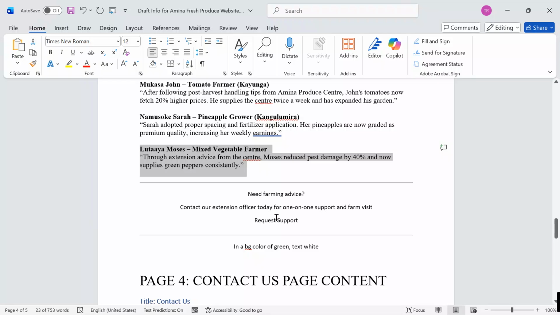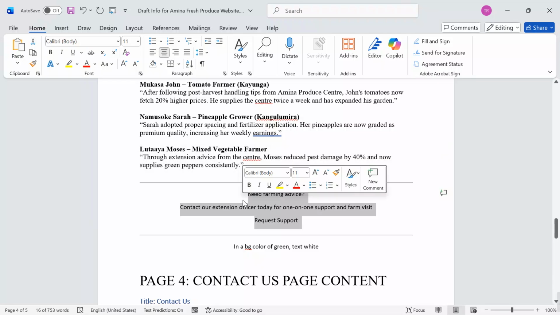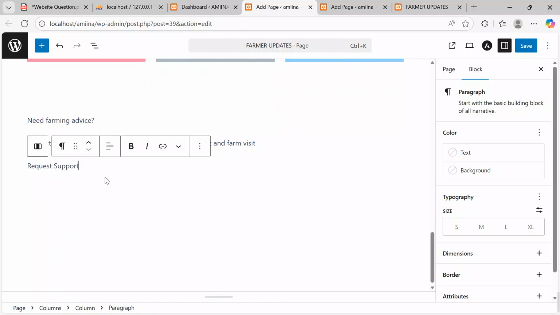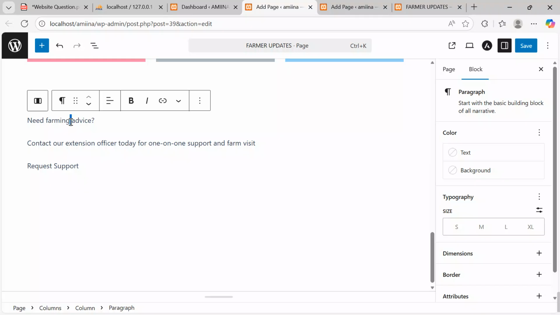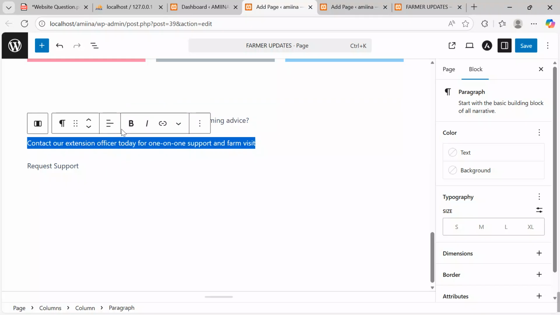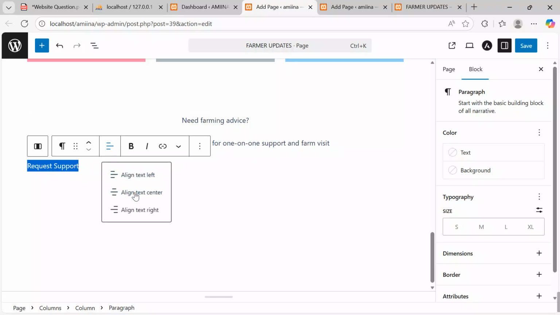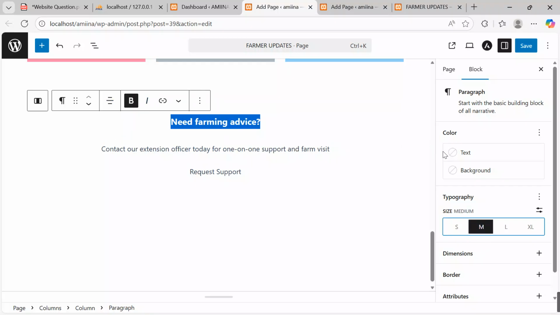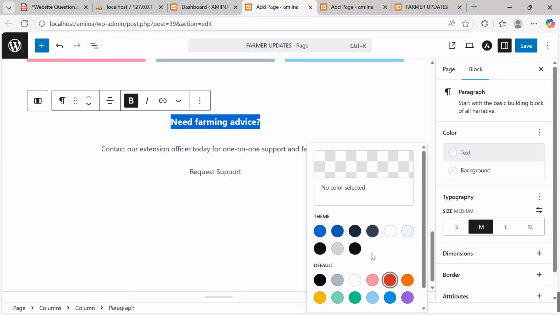We want to say, those who need farming advice, what can they do? We can put this over here. And then after putting it there, I can go on. Let's go on and align it center. Come, align center, everything center, and then here align center. After, I can bold the key word and then make it around medium, give it font color around red for